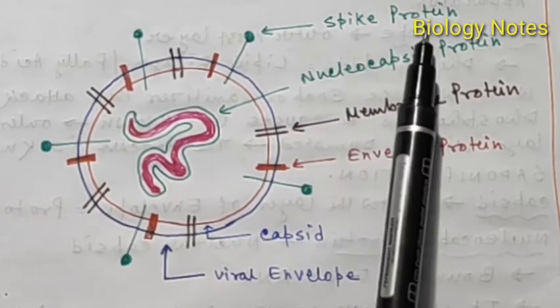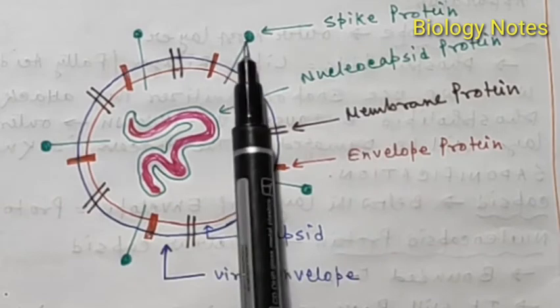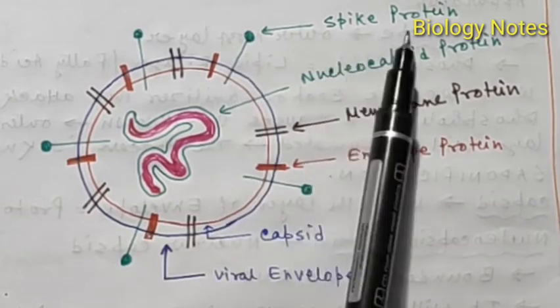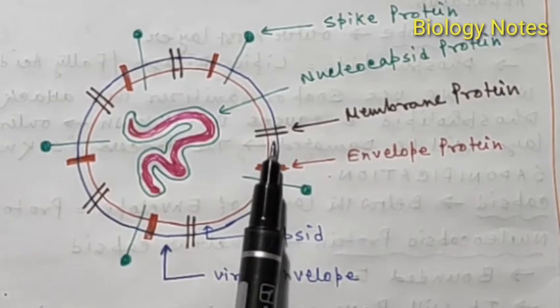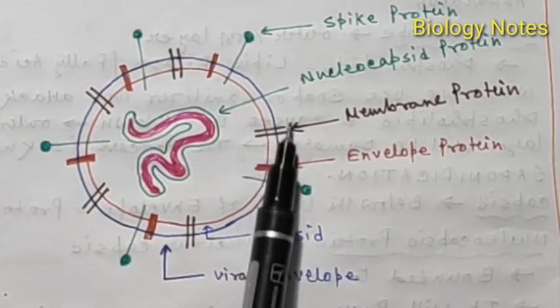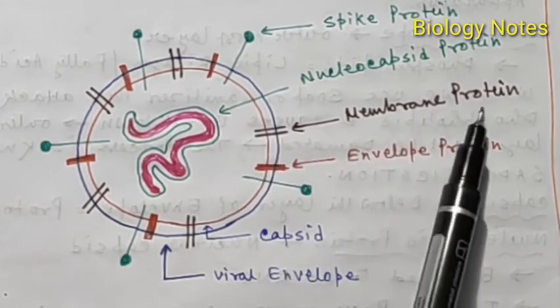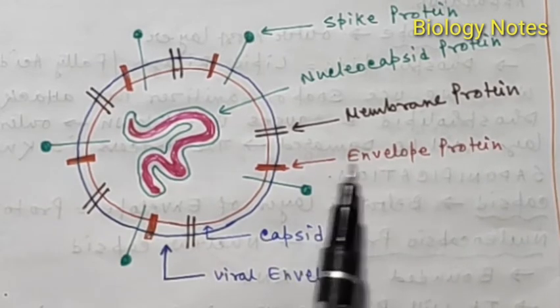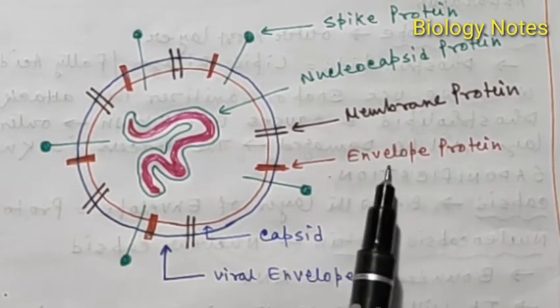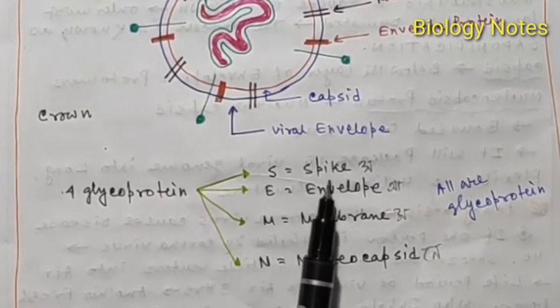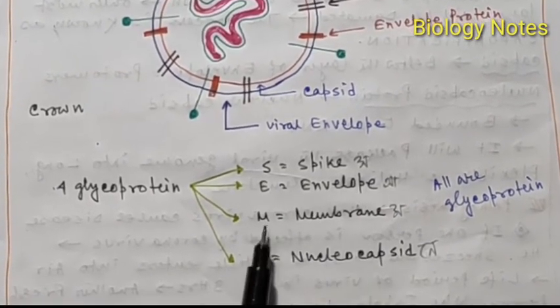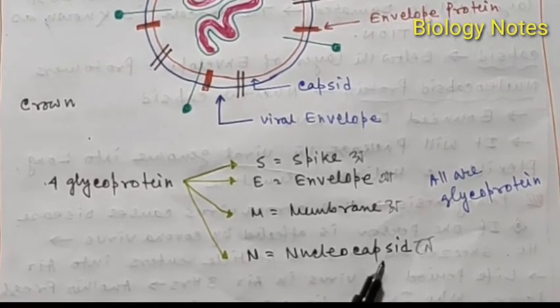The first one is the spike protein, which looks like this, and we will discuss it later. Another type of protein present in the viral membrane is the membrane protein, and another present in the envelope is the envelope protein. So there are four structural proteins: S for spike protein, E for envelope protein, M for membrane protein, and N for nucleocapsid.